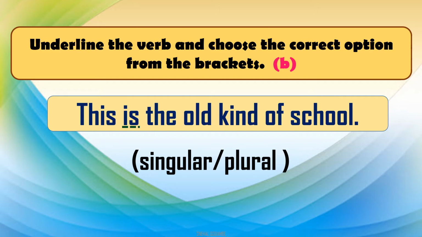Singular or plural? You know, is is also used for the singular person or singular noun form. Is, was हे सगळे एकवचनी क्रियापद आहेत. आपल्याला माहिती आहे हे. This is very simple.